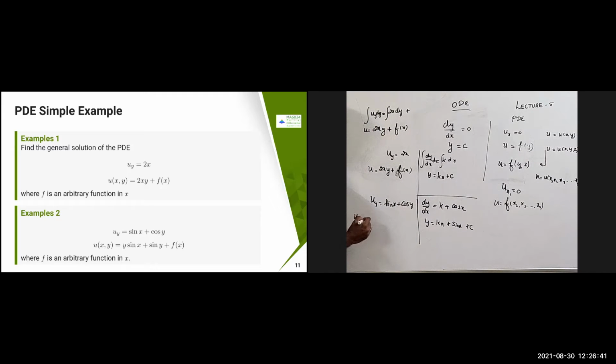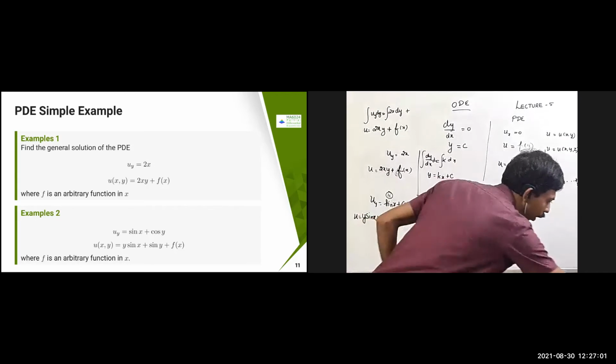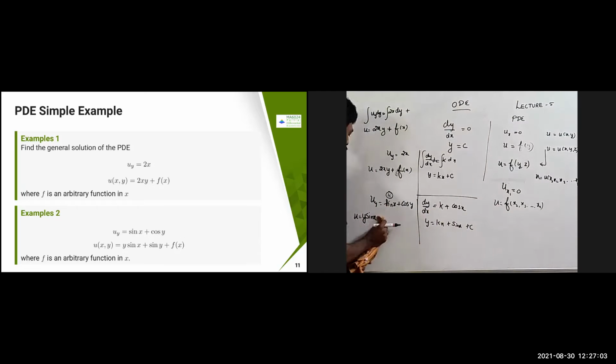So u is going to become like, so sin x is constant with respect to y. So sin x is as it is. So assume sin x is nothing but k in this problem. So sin x with respect to y, you got to integrate. Therefore, this is going to become like y sin x, in order to avoid the confusion of sin xy. Okay. So y into sin x I'm keeping.